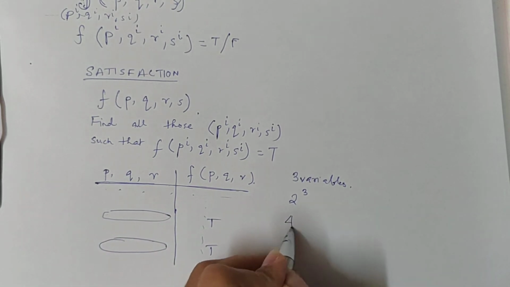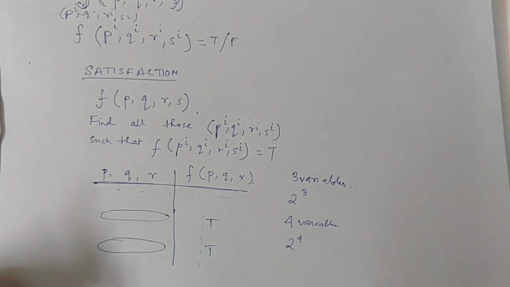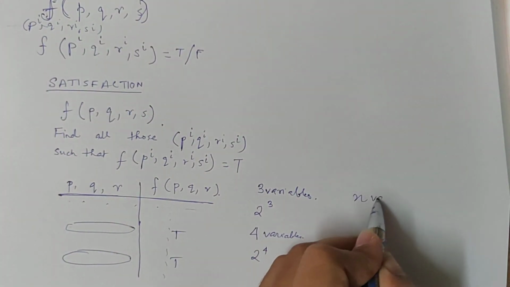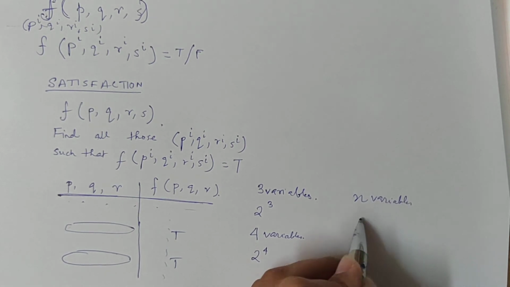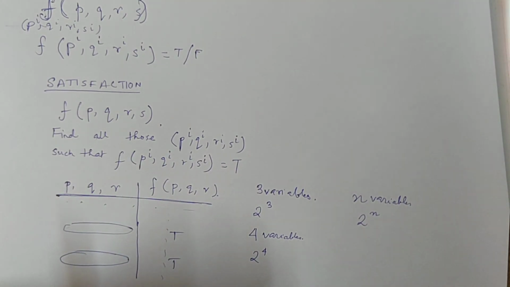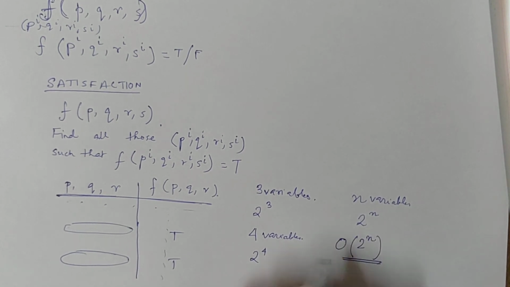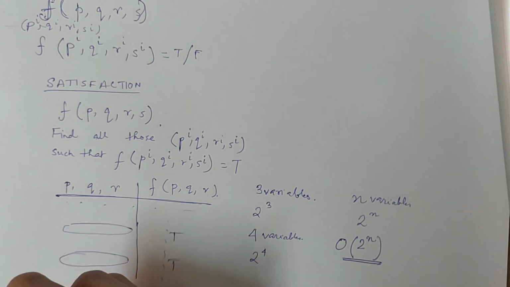If this goes to 4 variables, the truth table size goes to 2 to the power 4. If this goes to n variables, the size goes to 2 to the power n. So the truth table size increases exponentially with the number of variables, and hence this is a big O of 2 to the power n, both time and space complexity algorithm, for doing the satisfaction problem in this manner.